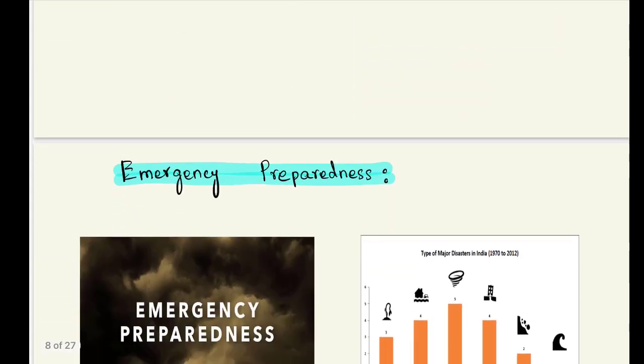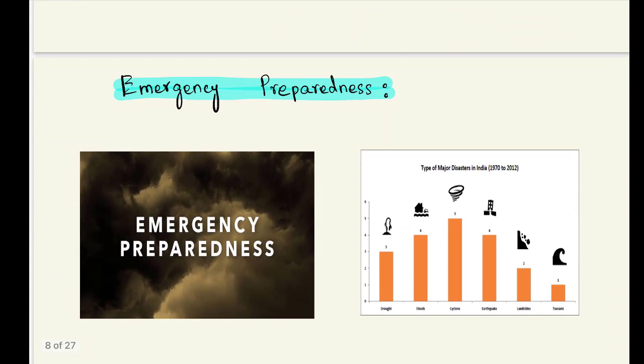The next application is emergency preparedness. We can predict any natural disaster that may happen shortly. It helps the rescue team to prepare to rescue the lives of people who are in danger.